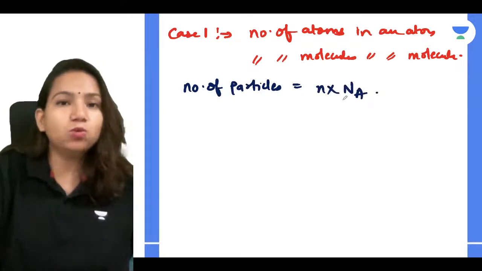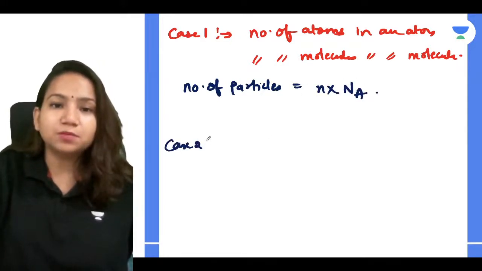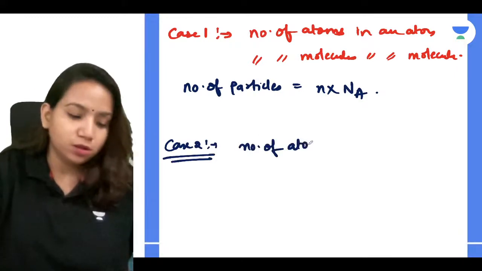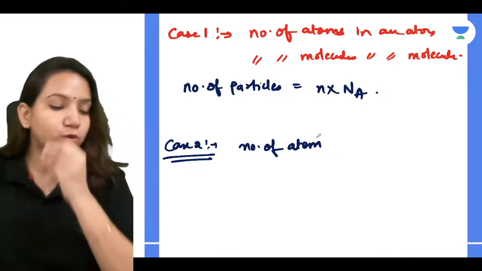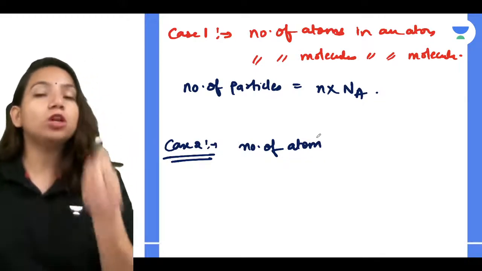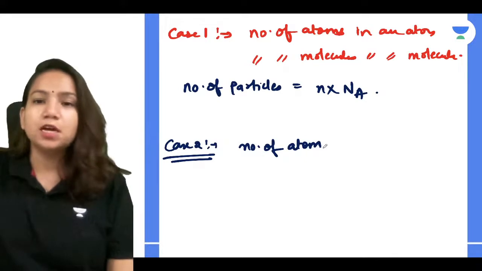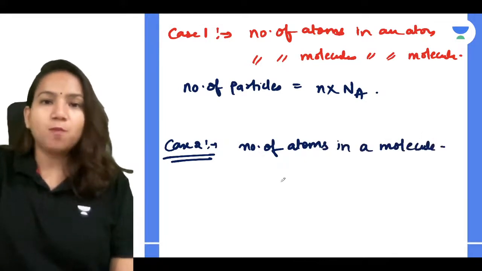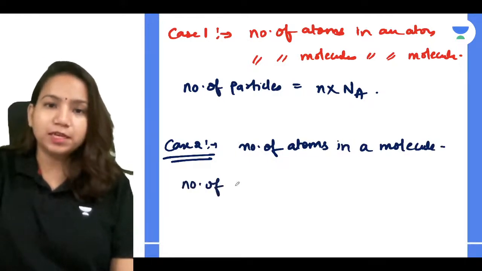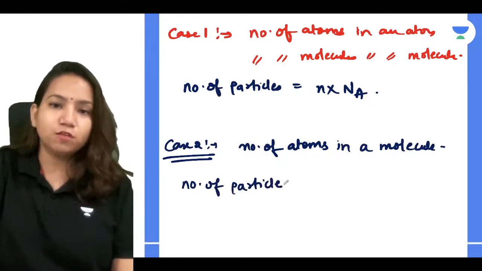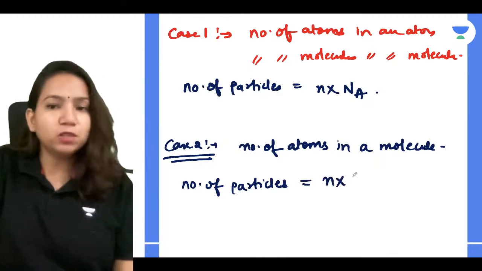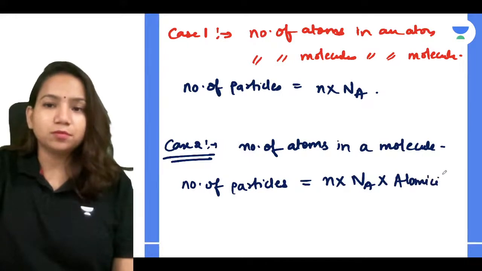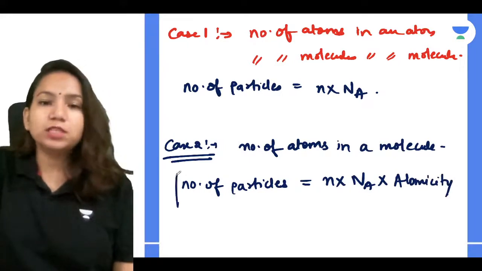But in case 2, they are asking you to calculate the number of atoms, but they have given you a molecule in the question. So how will you find the number of atoms in a molecule? The formula will be: number of particles, here meaning number of atoms, is number of moles into Avogadro number into atomicity. Clear, guys? This is the change in the formula.